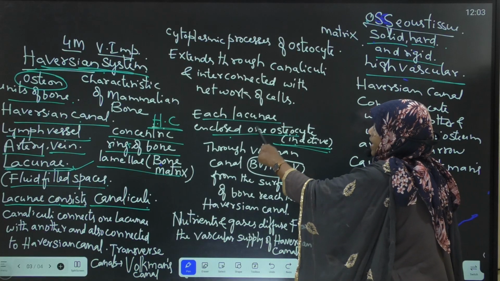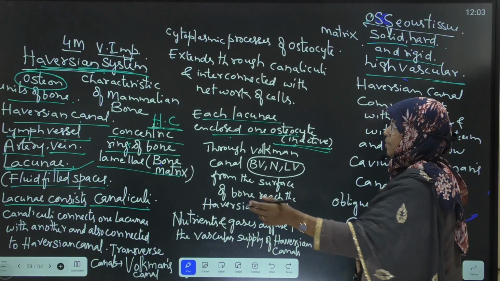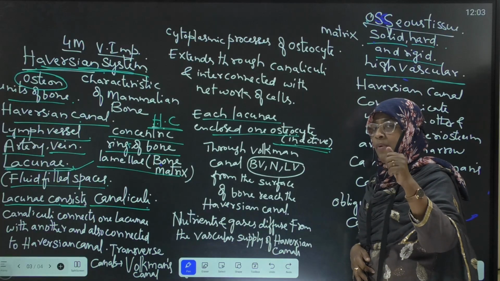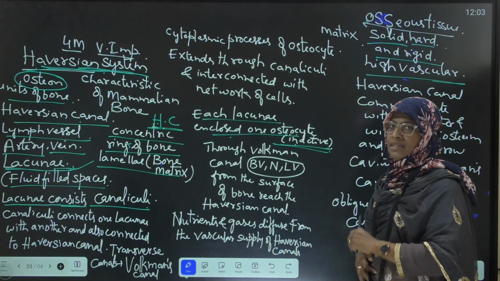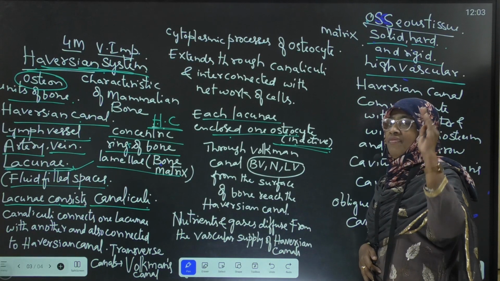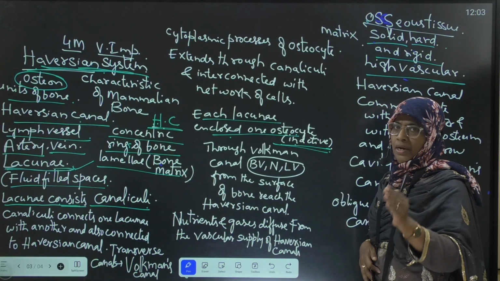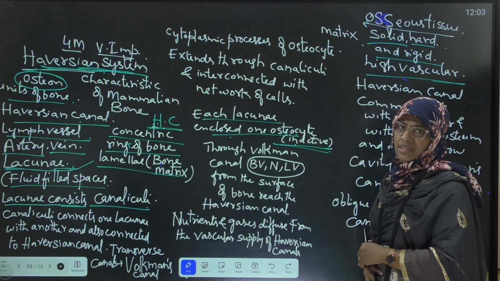In the Haversian system, each lacuna consists of how many osteocytes? A single osteocyte only. But in the case of cartilage, lacunae enclose 2 to 4 chondrocytes.